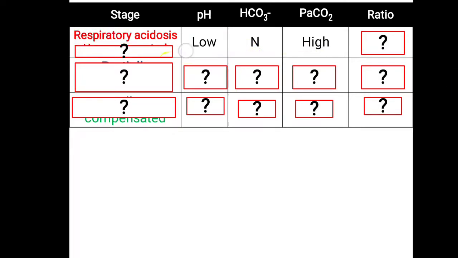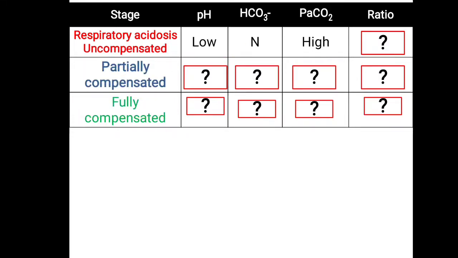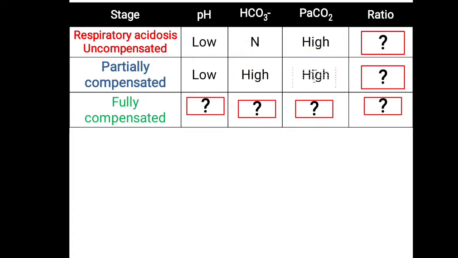So this one trick, this simple logic, will help you understand acid-base disorders very easily. But here, if HCO3 minus is not compensated, not yet started to increase in the same direction as the primary changes, then it is an uncompensated respiratory acidosis. Now let us look at partially compensated and fully compensated. First, pH remains on the lower side, but as a secondary change the bicarbonate level will also increase, in the same direction as the primary changes. So that is partially compensated.